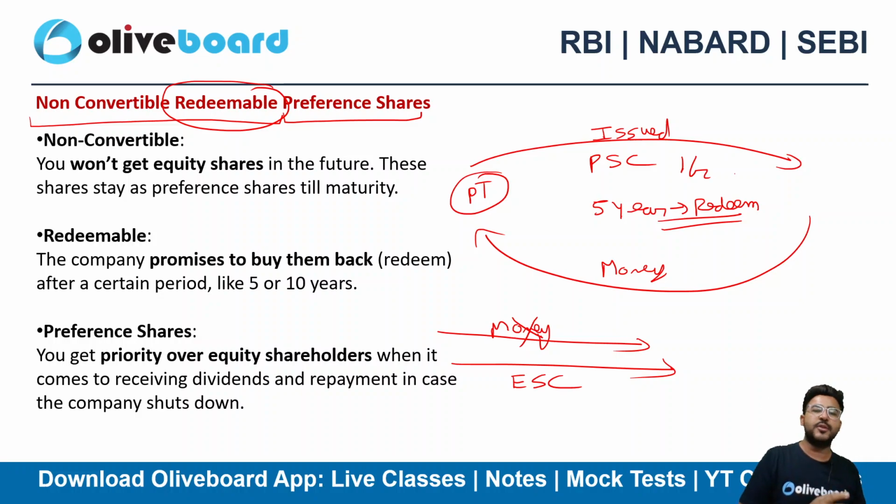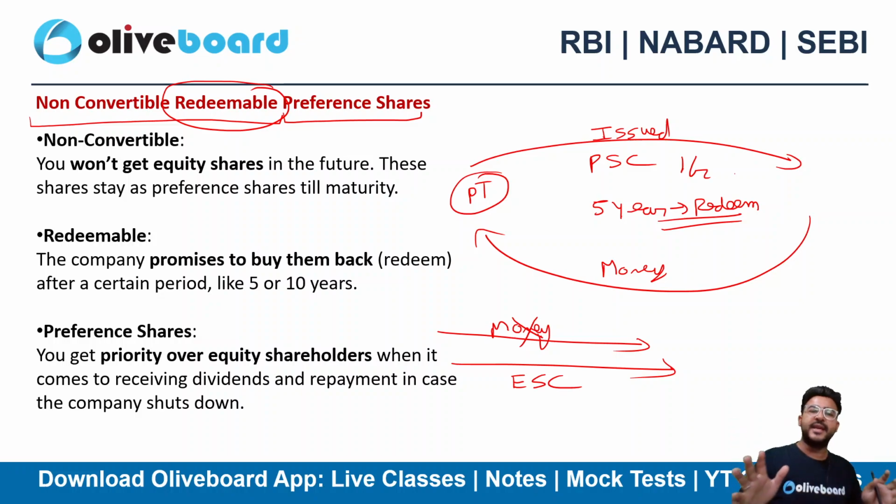Because you already told that this circular will be applicable on debt. So don't you feel, guys, non-convertible redeemable preference, that means I need to redeem it anyhow. I need to pay a fixed amount of dividend on it. I need to repay it back after 5 years. Don't you feel that it's a kind of debt only for the company?